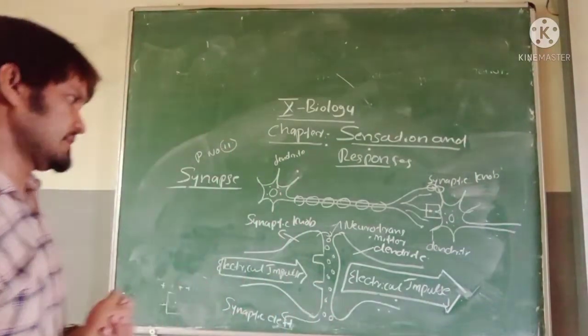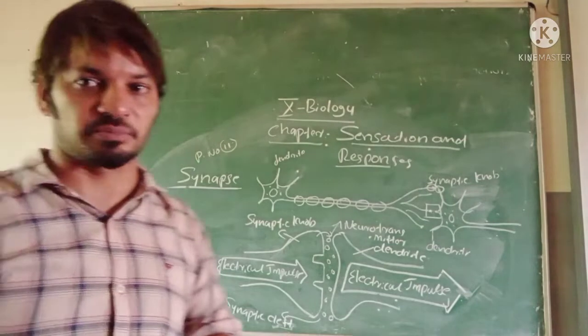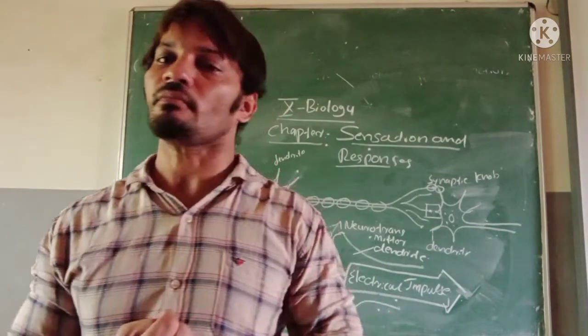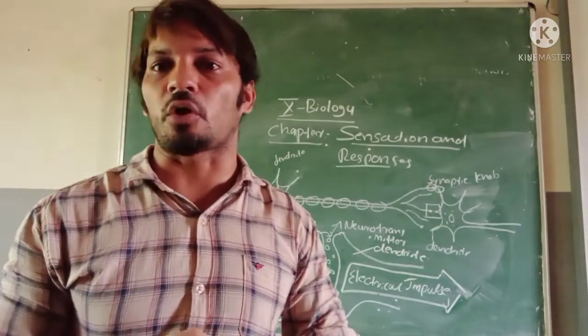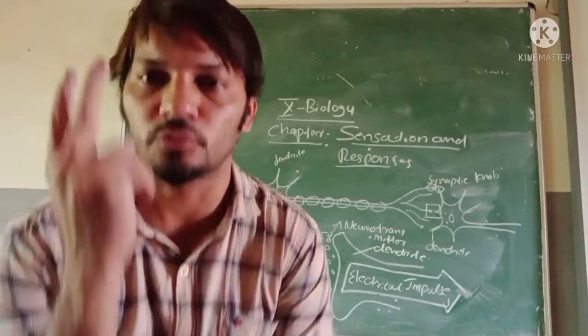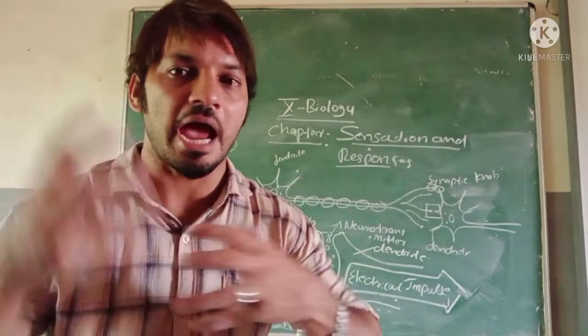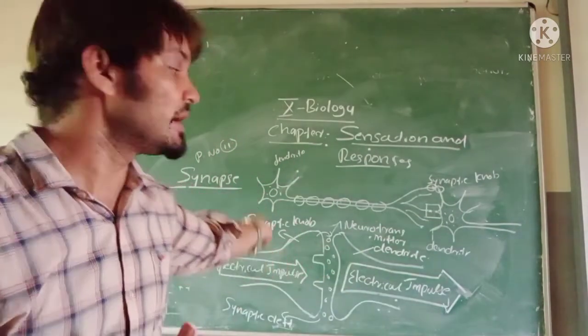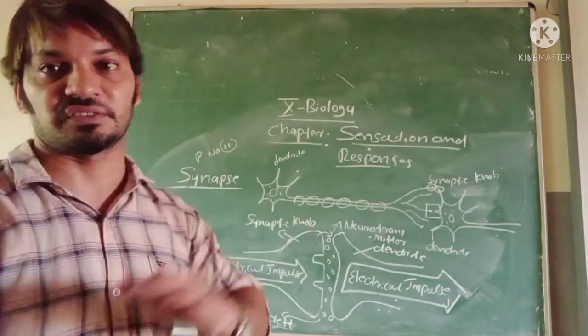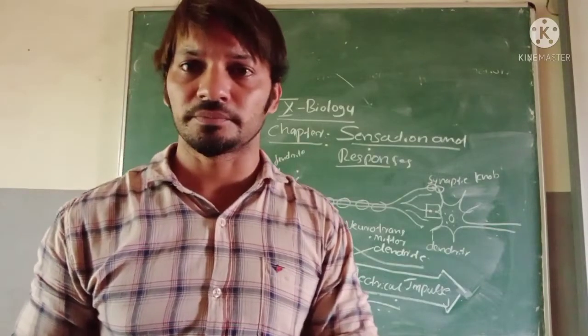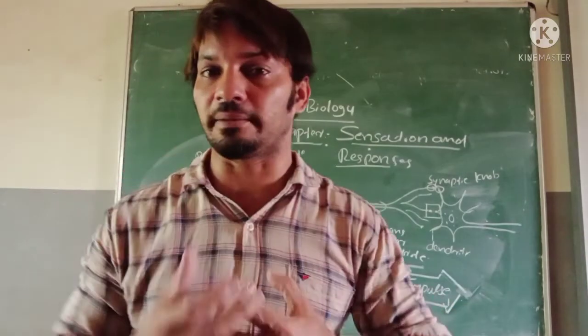In the examination they ask how many types of neurotransmitter there are. Two types: acetylcholine and dopamine. These two neurotransmitters help to regulate the direction and speed of the impulses. Is it understood? Okay, I am just rewinding.